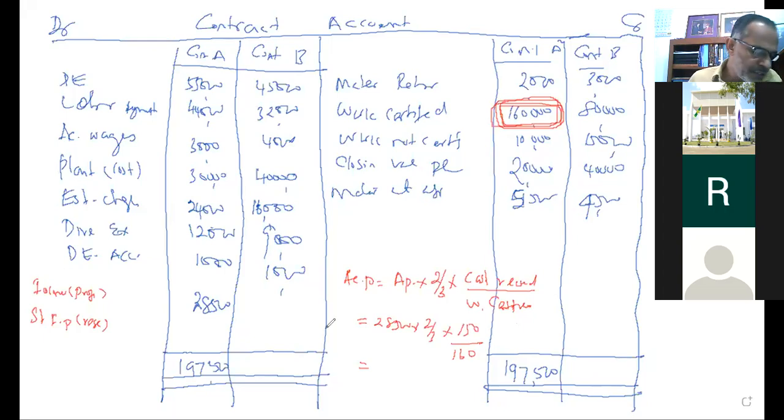I got 17,875. Is it okay? Right answer? 17,812.5. I got 17,875. What is the right answer?